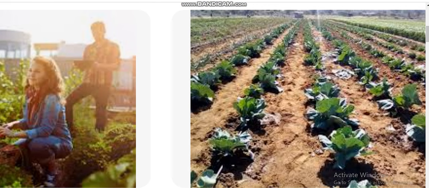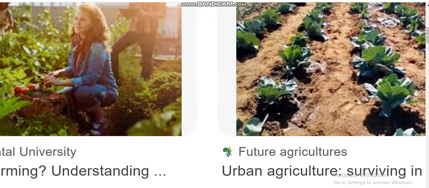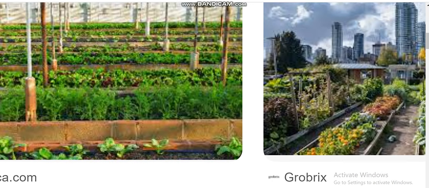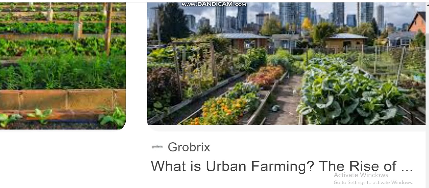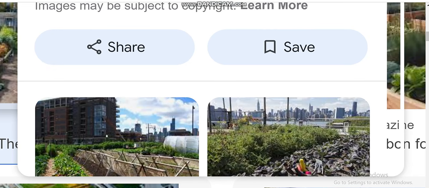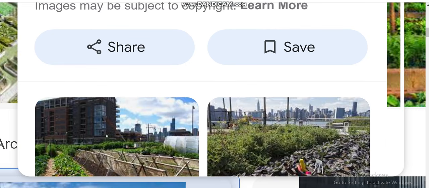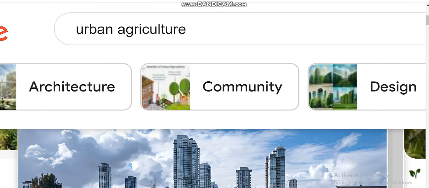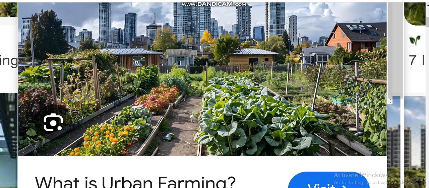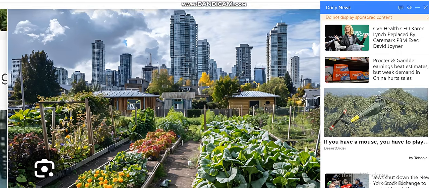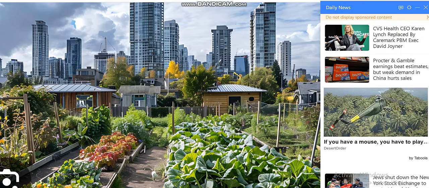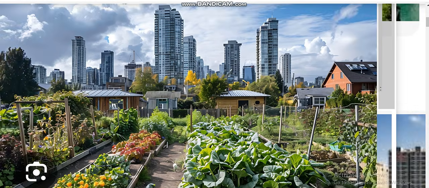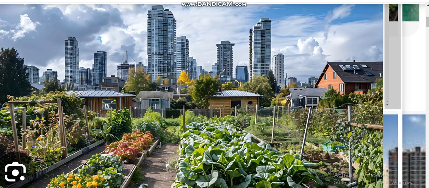Right, I think you now understand. Let us talk about the advantages and disadvantages of what we call urban agriculture. What do you think are the benefits and non-benefits of growing within an urban area?